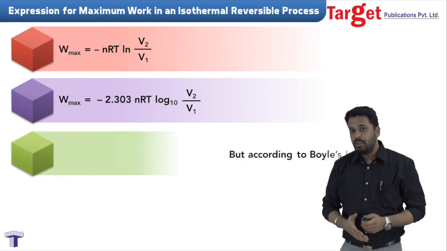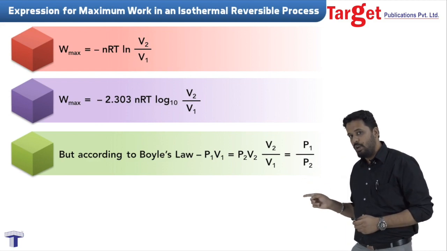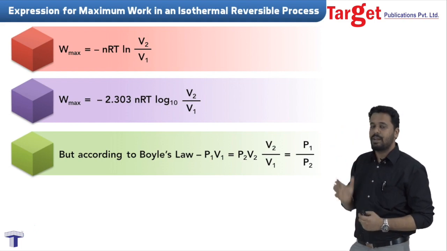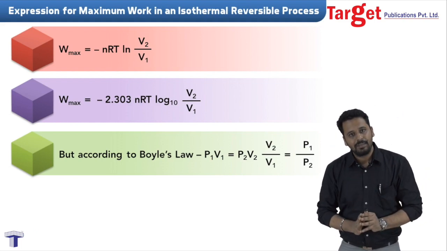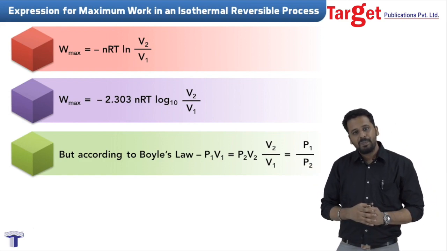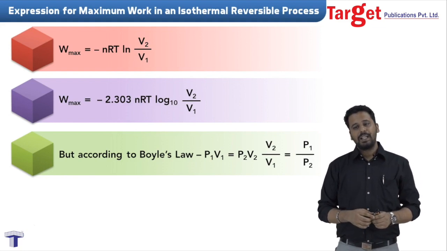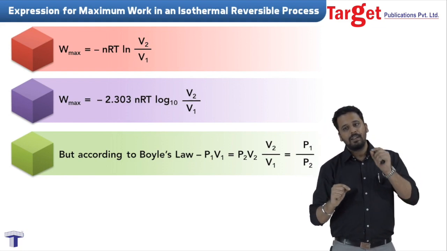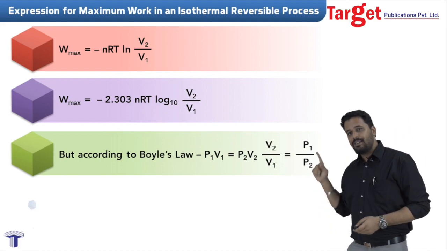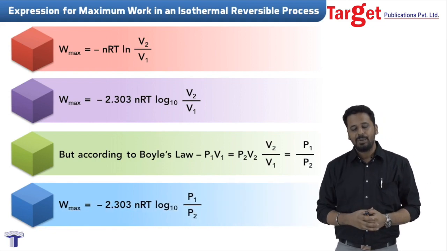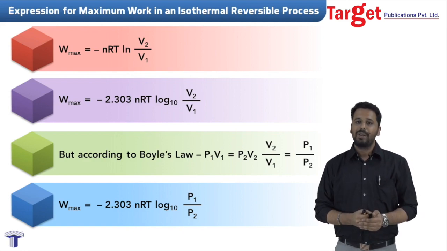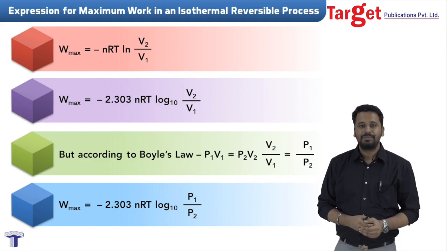Now, we know from the 11th standard concept of Boyle's law that P1V1 is equal to P2V2 when temperature is kept constant for a given volume of gas. By using that formula, we can cross multiply and get V2 by V1 is equal to P1 by P2. So we can substitute that in our earlier expression and get this value. W max is equal to minus 2.303 nRT into log base 10 P1 by P2.